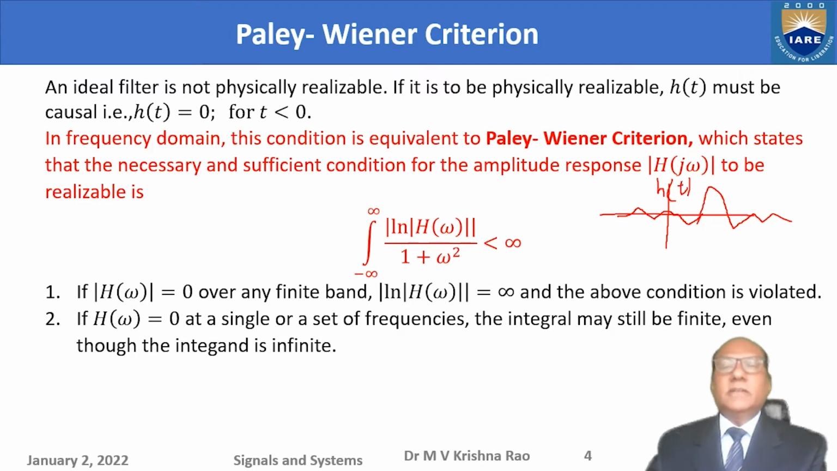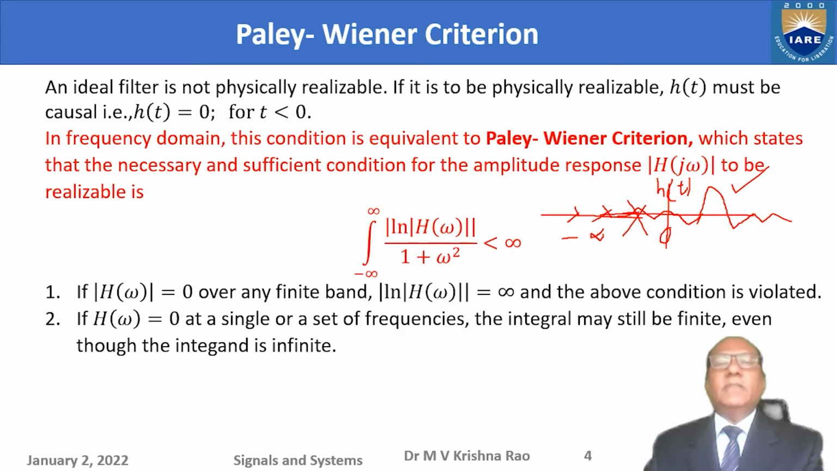I stated that if I can cut this tail on the negative time axis, up to minus infinity you have this tail, so ignore all this tail and consider only the positive side, then h of t is a causal function and the filter is a causal filter. That is what I told. So that is exactly h of t equal to 0 for t less than 0. In the frequency domain, this condition is equivalent to the Paley-Wiener criterion.